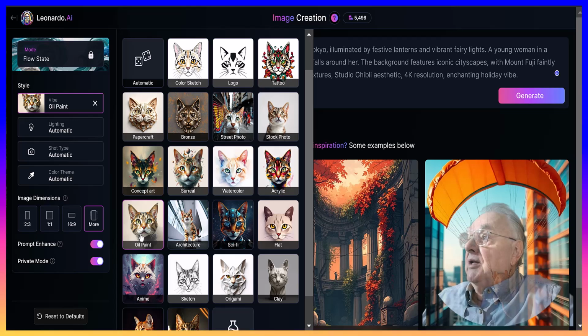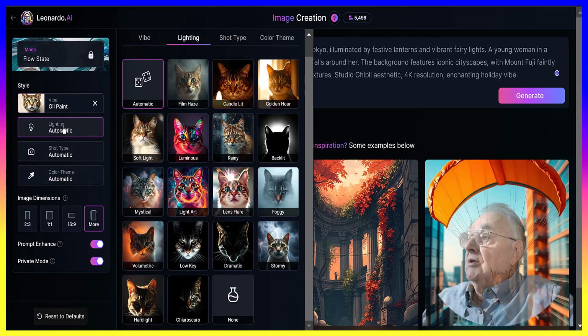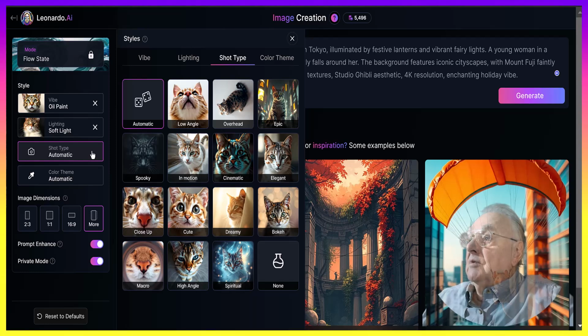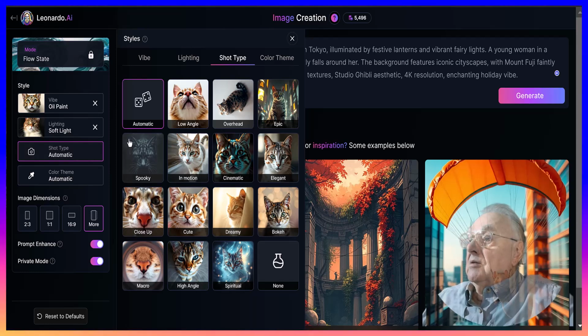Let's do an oil painting on this one. And we'll make it for the lighting. We have vibes, lighting, shot type, and color themes. Let's go with soft light. Give that a try. And for shot type, I don't know what we should pick.